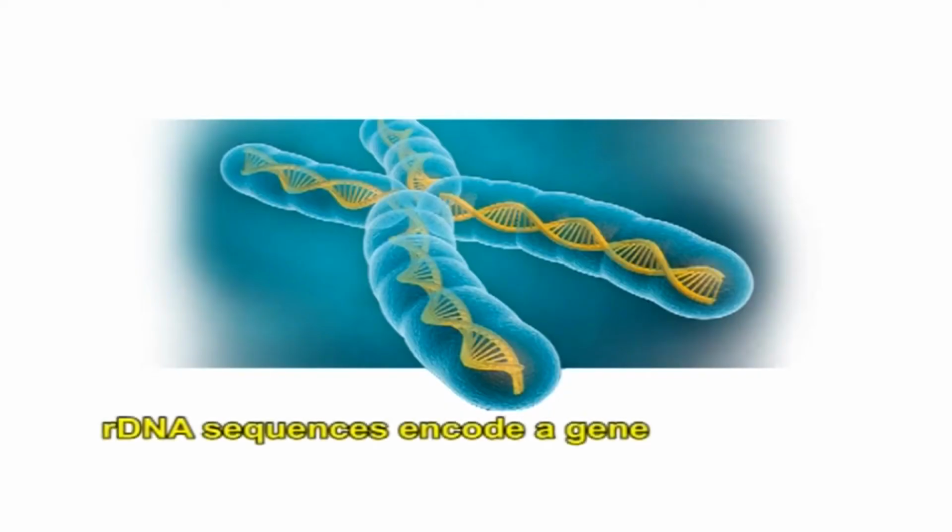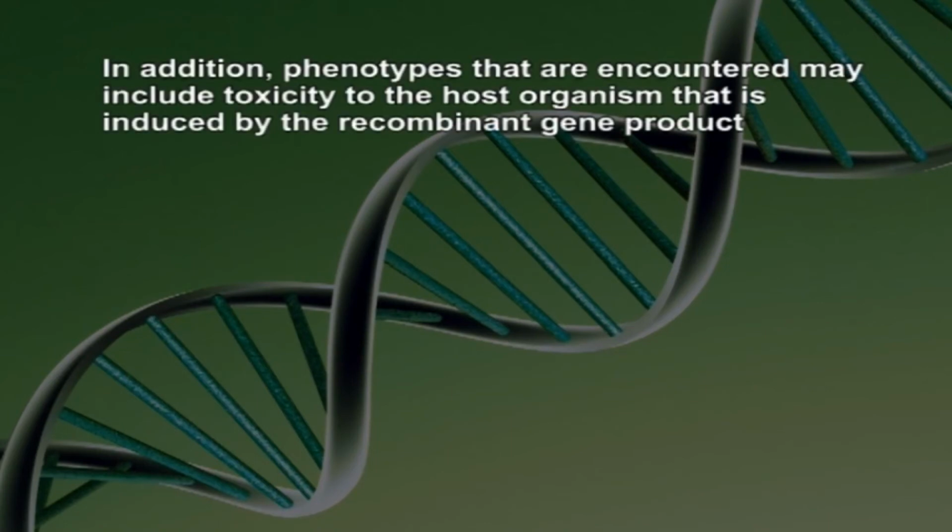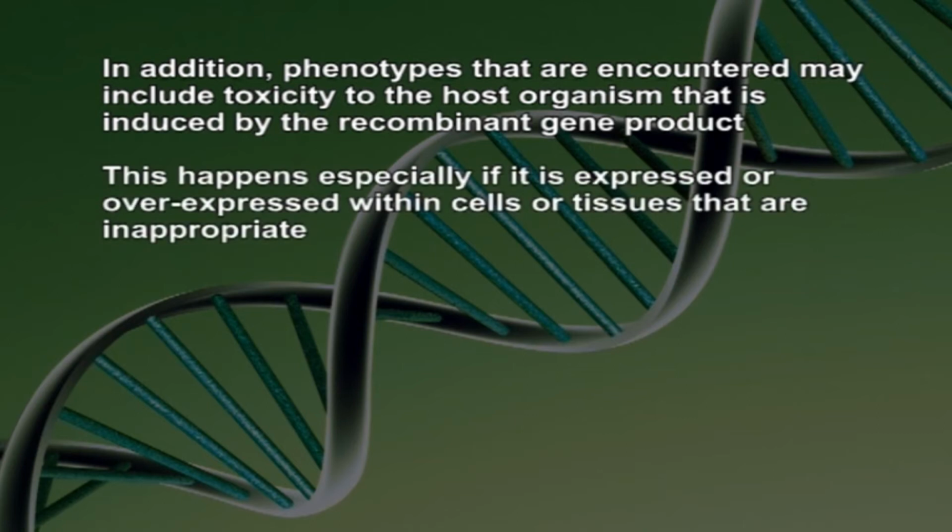If the rDNA sequences encode a gene that is being expressed, then the presence of protein and RNA product of the recombinant gene can be detected by using Western hybridization methods or real-time PCR methods. In addition, phenotypes that are encountered may include toxicity to the host organism that is induced by the recombinant gene product. This happens especially if it is expressed or overexpressed within cells or tissues that are inappropriate.